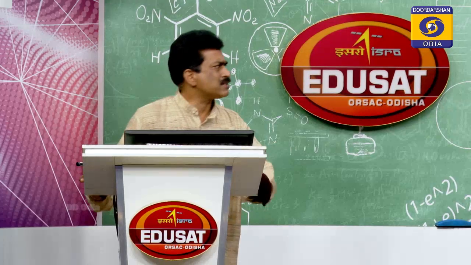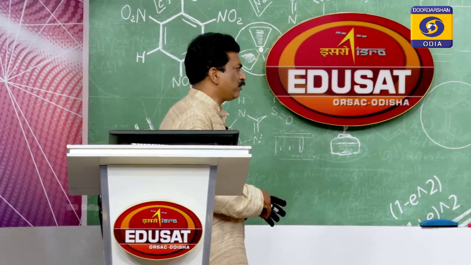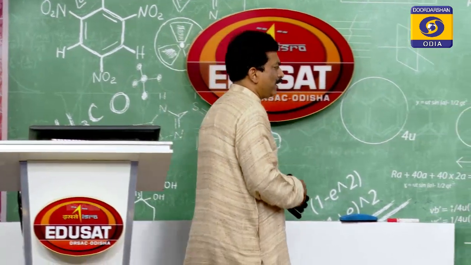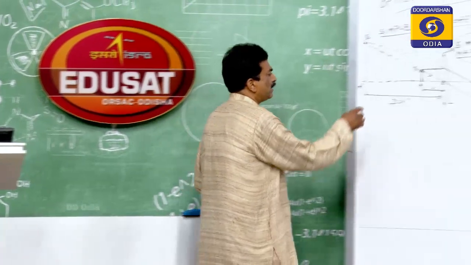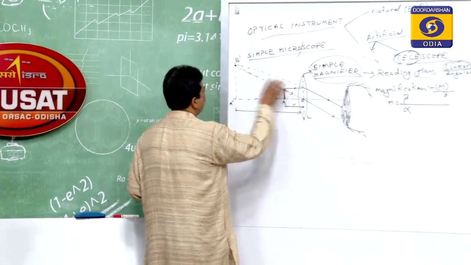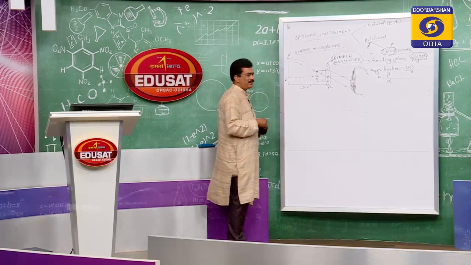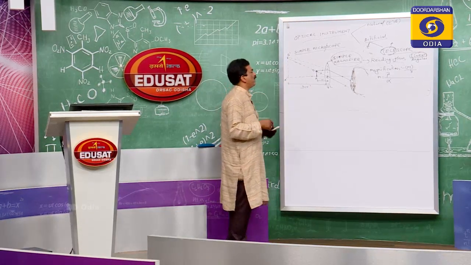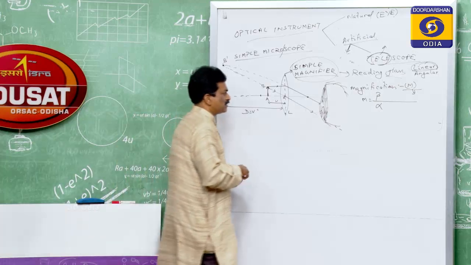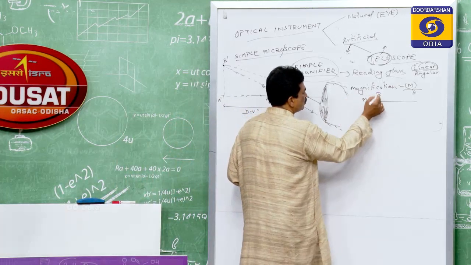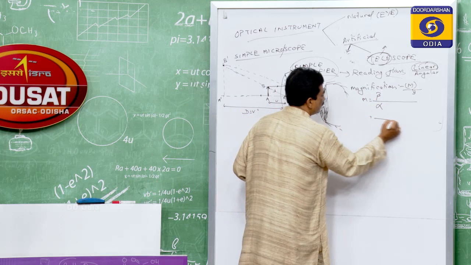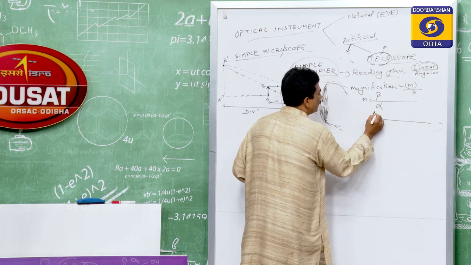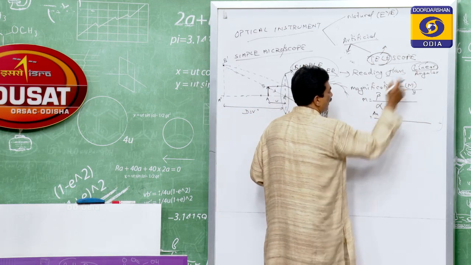In the case of the simple microscope, we have taken only one lens, and due to that lens the size of the object is magnified, but upon which factor it depends, for that we are going to find the mathematical expression. So the magnification is equal to beta by alpha. What is beta? This is the angle, therefore it is called the angular magnification.